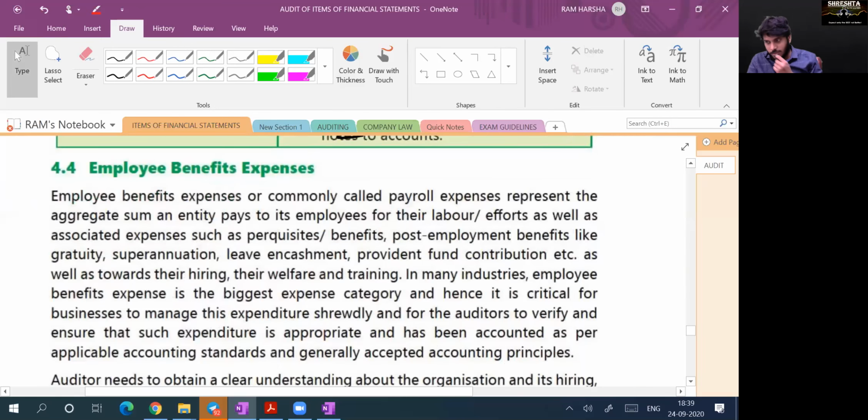Yes, sir. That's it. Then employee benefit expenses. Before that, I'll just take a 5 minutes gap because I'm continuously shouting. No. Okay, okay. 5 minutes gap I'll take.